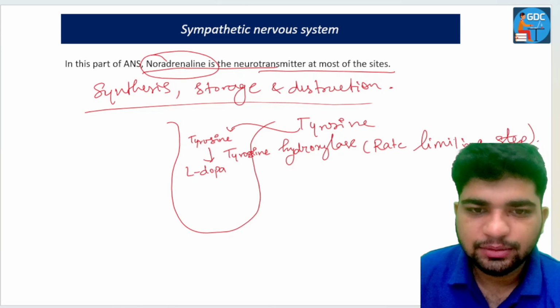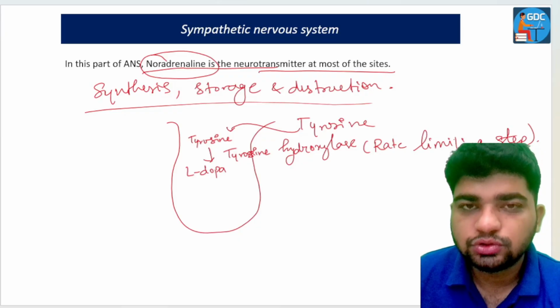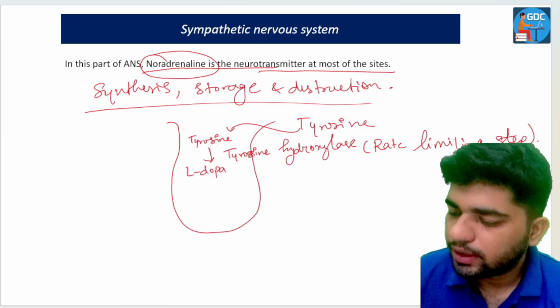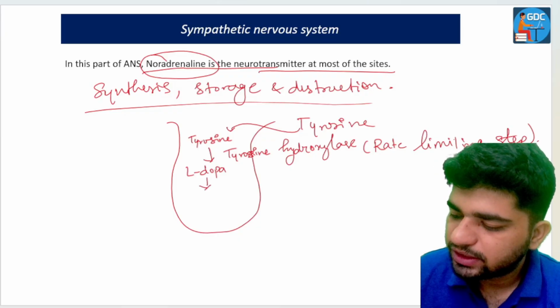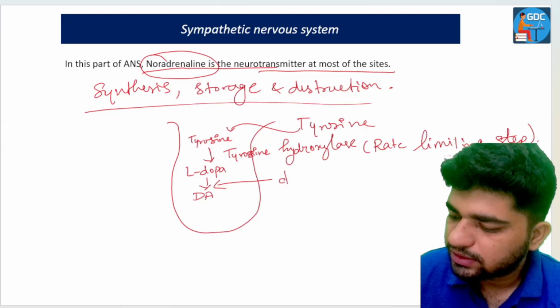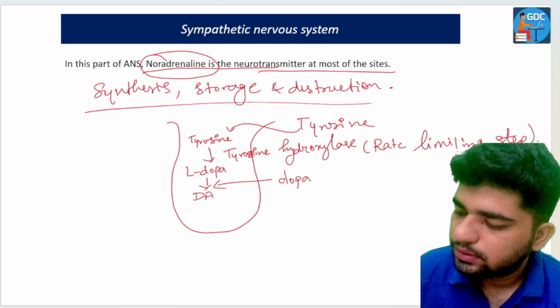Tyrosine hydroxylase is the enzyme used to convert tyrosine into L-DOPA. Now, this L-DOPA converts into dopamine through which enzyme? Through dopa decarboxylase.